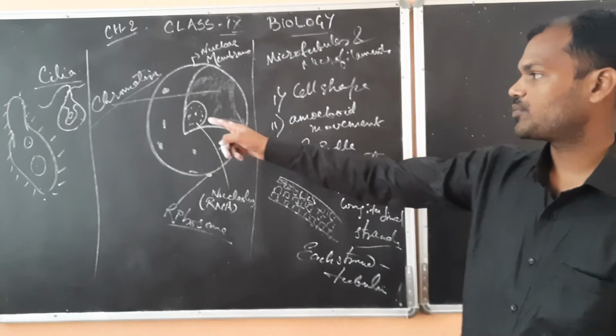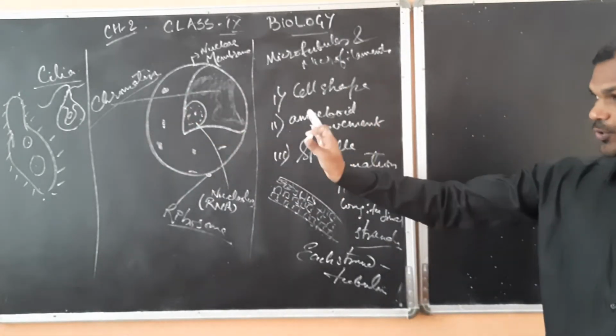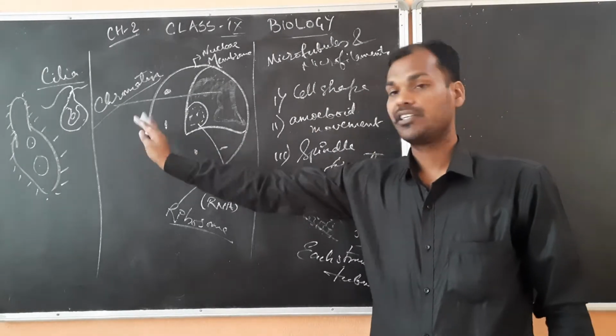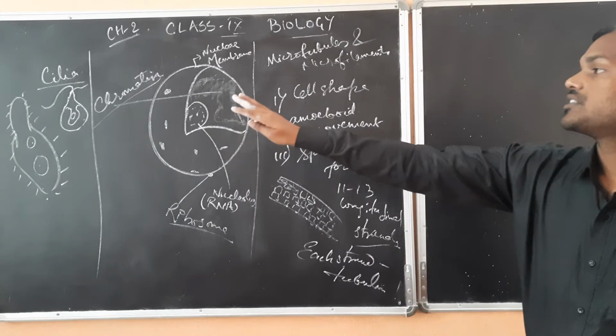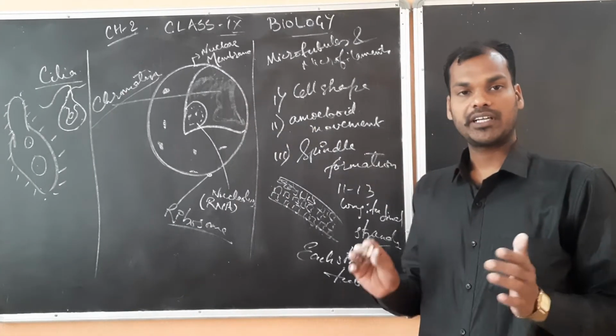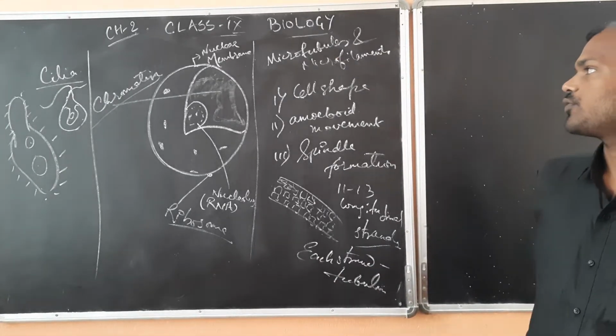But if cilia are present, approximately 100 to 200 cilia can be present over the body surface. Their function is movement, locomotion, growth, catching of the food, and excretion. This is the cilia and flagella, which you will find only in lower organisms, not in higher organisms. Next is microtubules and microfilaments.